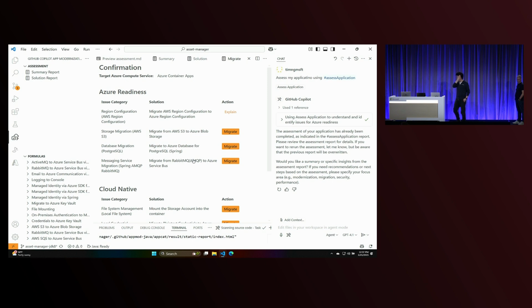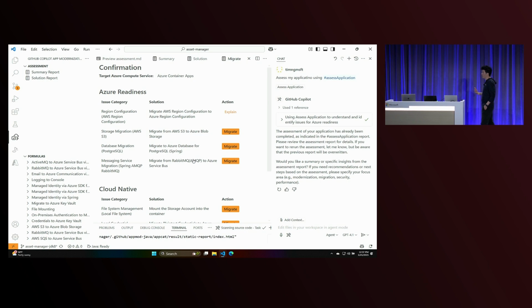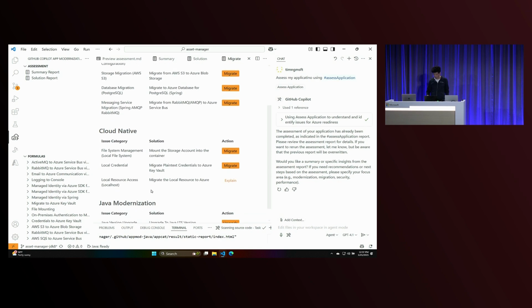And for the solutions that we have, you'll see an orange button. And that is an AI-powered, a Copilot-powered solution that's going to do the migration. For the solutions that we don't have, you'll see a green explain text. And that's going to ask Copilot to explain and give you step-by-step guidance on how to perform the task at hand. And so if you scroll through here, you'll see that we have a lot of different solutions.